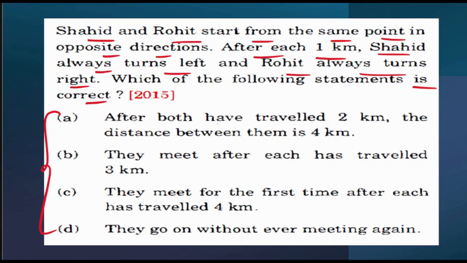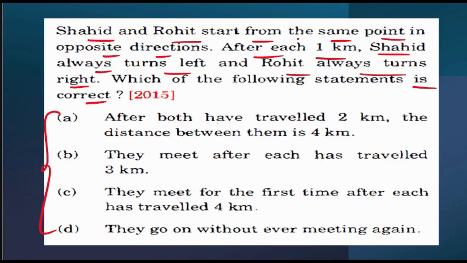Okay, let's solve this one. What exactly have they said? Shahid and Rohit start from the same point. Let's suppose this is the point from where both of them start. They start from the same point in opposite directions. What does this mean? For example, if Shahid goes in this direction, then Rohit will go in this direction.